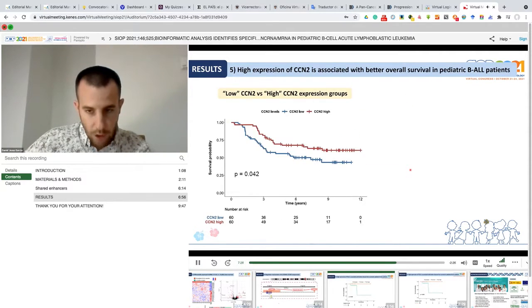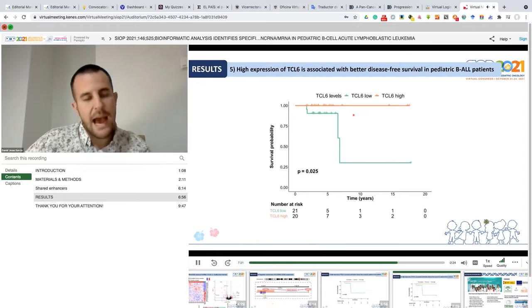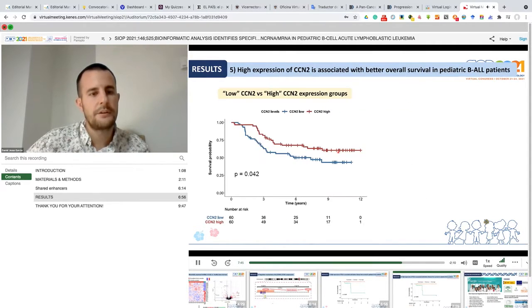The group with a high expression of TCL6, that is the long non-coding RNA, shows a better prognosis compared with the group with a low expression. That was for our first long non-coding RNA.